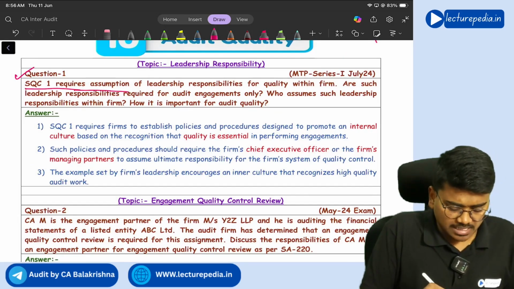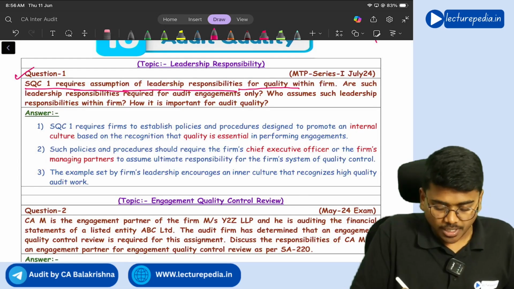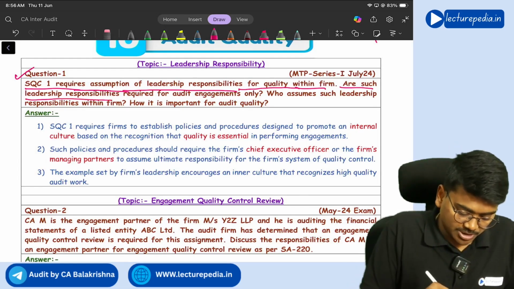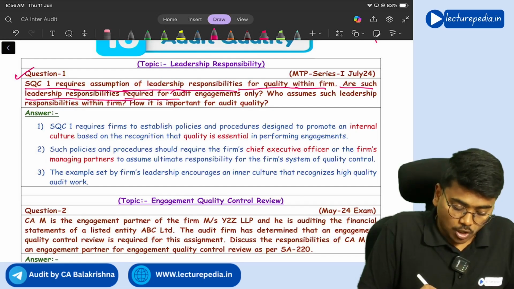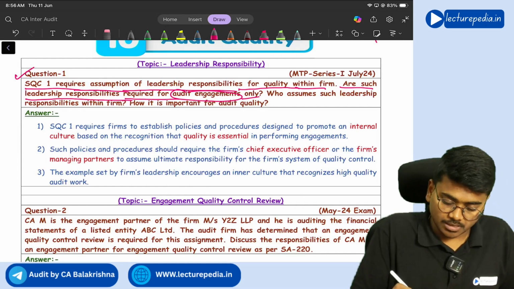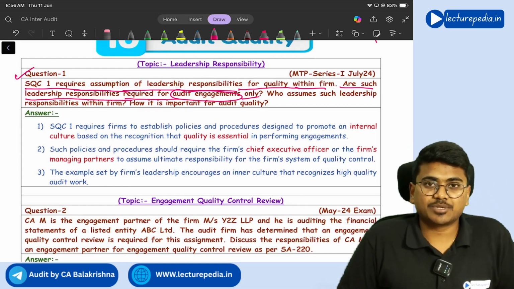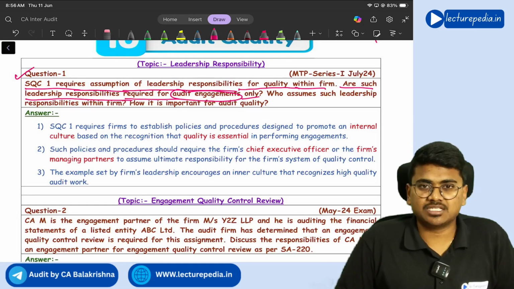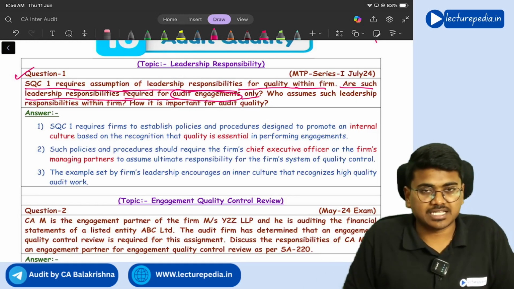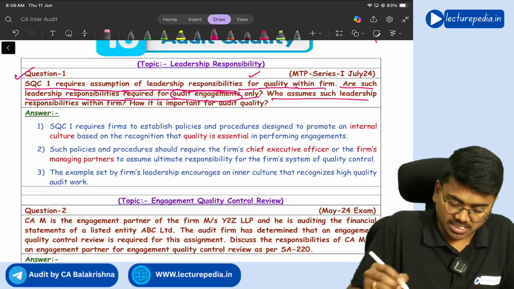SQC 1 requires assumption of leadership responsibilities for quality within the firm, or are such leadership responsibilities required for audit engagements only? First of all, who will take leadership responsibility for quality within the firm? Managing partner or CEO of the firm will take the responsibility. That is the answer to the first question.